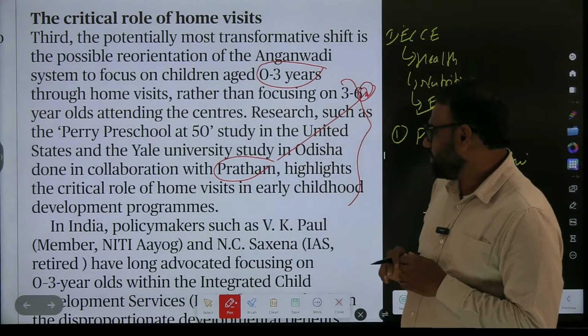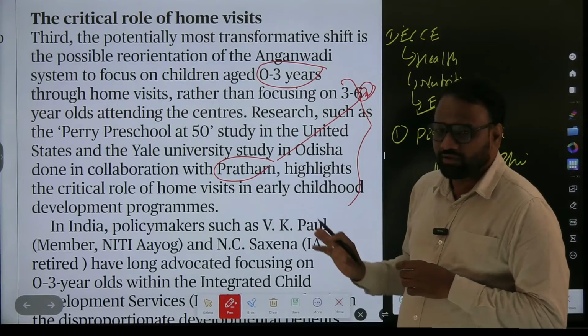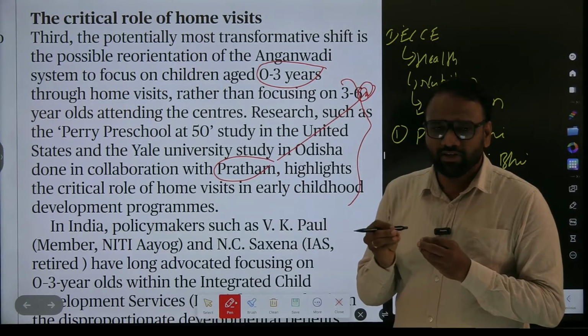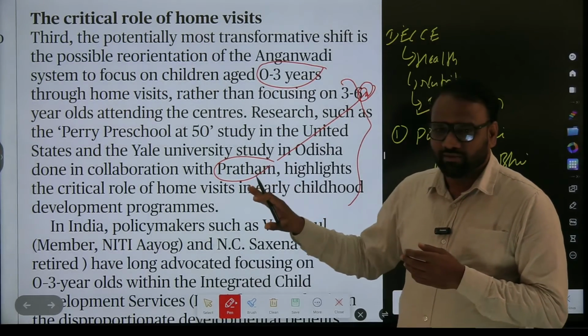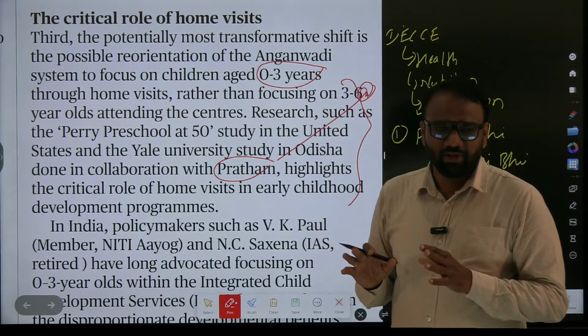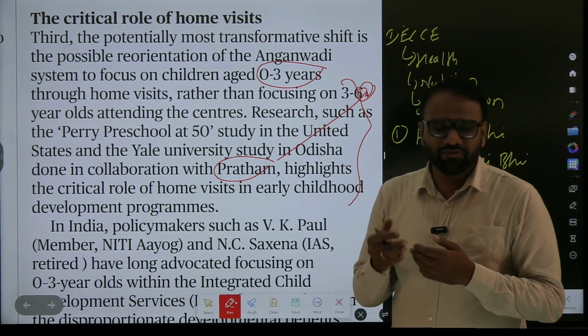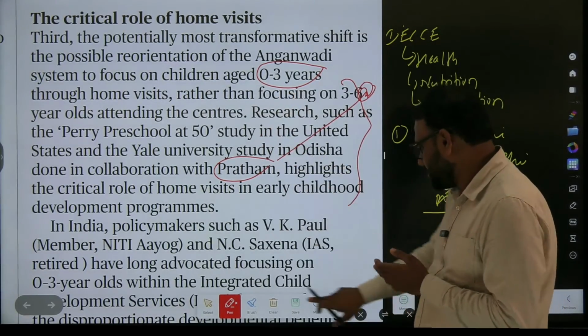So this research says there is a critical role of home visits in early childhood development programs. It has said that if you build a program of home visits, it will have a positive impact on the children. Anganwadi teachers should visit the homes and interact with the children. This will have a positive impact on the child's growth, is what they have mentioned. Again, not that important.